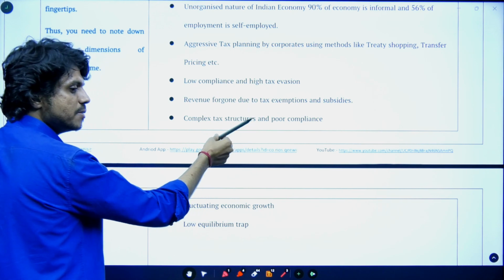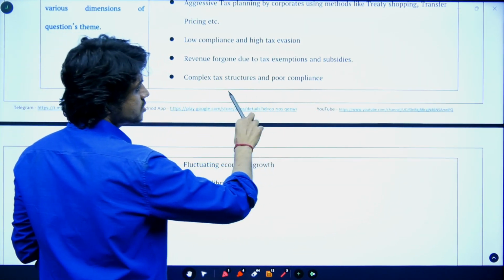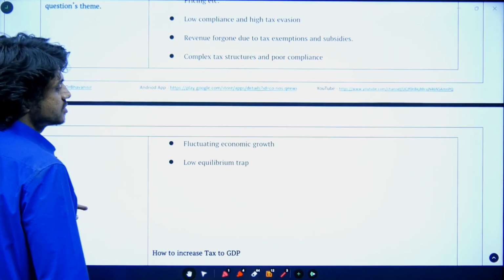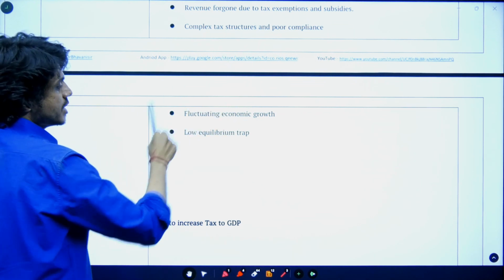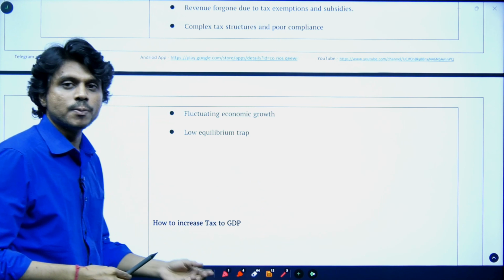Tax need not be paid on the agriculture income. If the tax laws are very complex and complicated in nature, then definitely people will not be willing to pay the tax. Then fluctuating economic growth, which is nothing but the incomes of the people are poor.